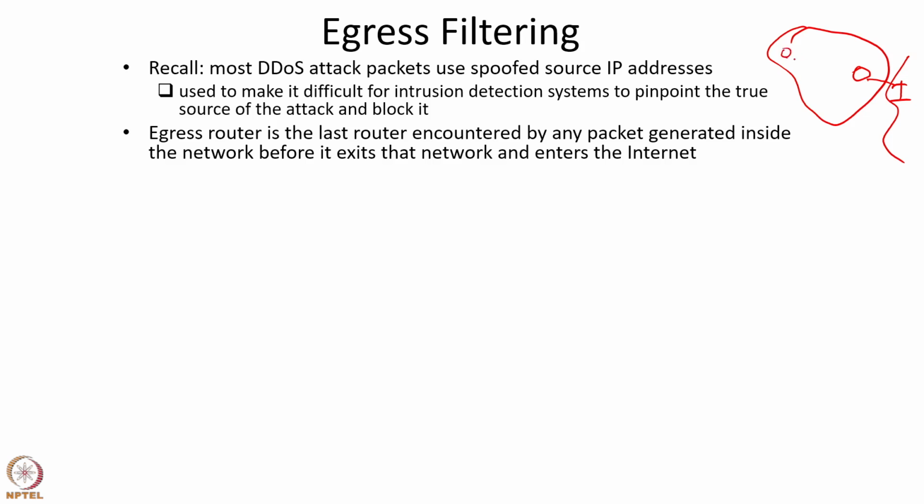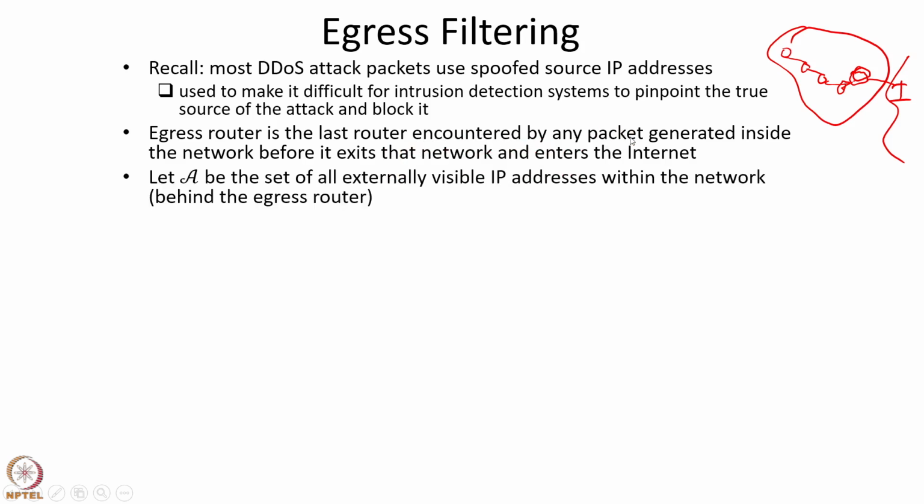For example, consider some hosts over here. They send packets via this path, and then this router is the last router encountered on the path towards the destination. So the egress router is this last router, that is, this one in this picture, which is encountered by any packet generated inside the network before it exits that network and enters the internet. Let A be the set of all externally visible IP addresses within the network that is behind the egress router. For example, this host might have an externally visible IP address, so the IP address of this host is included in the set A.